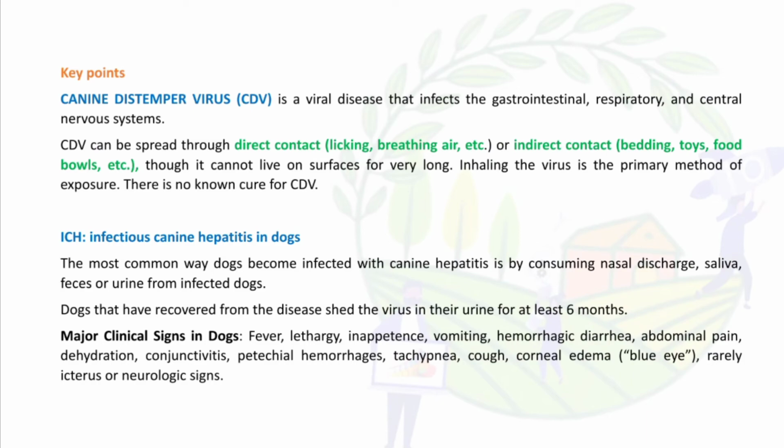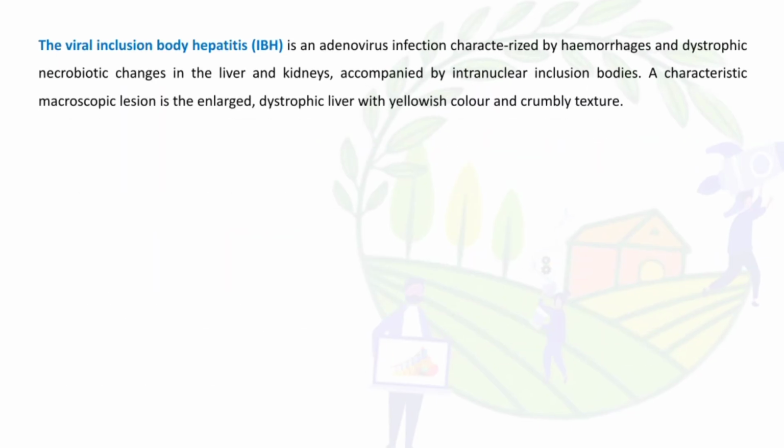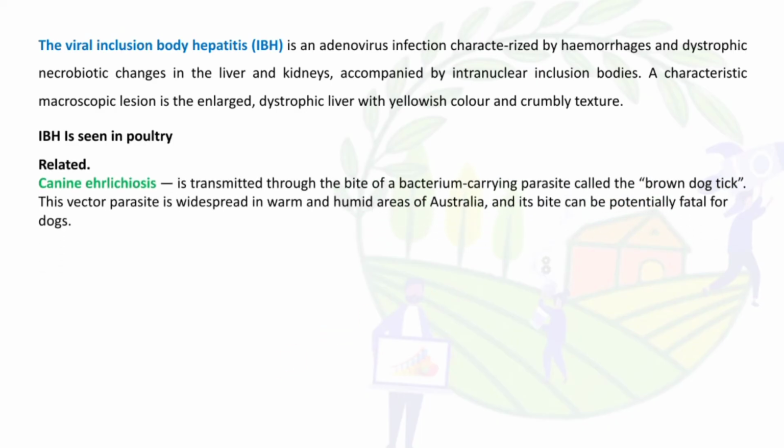ICH is infectious canine hepatitis. The viral inclusion body hepatitis, IBH, is an adenovirus infection characterized by hemorrhages and dystrophic changes in the liver and kidneys. And IBH is mainly seen in poultry, and canine ehrlichiosis is transmitted through the bite of a bacterium-carrying parasite, that is the brown dog tick.